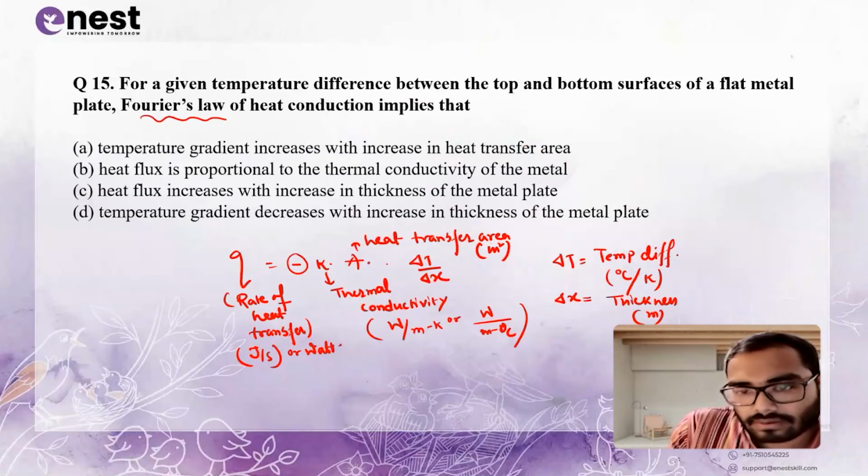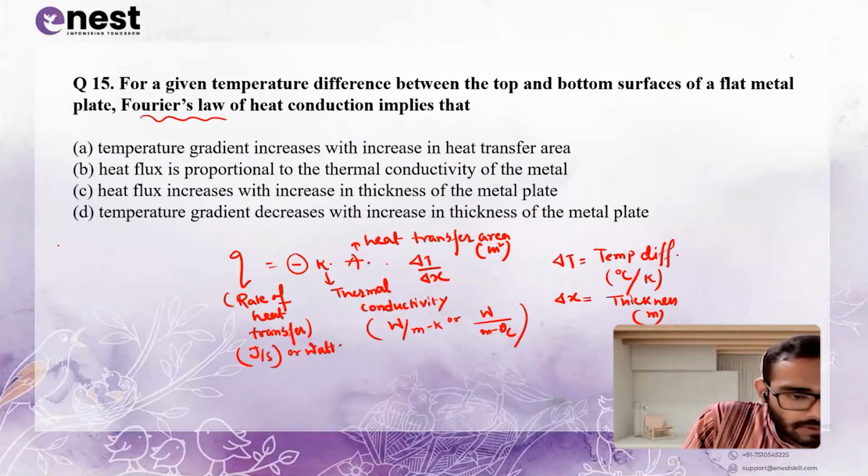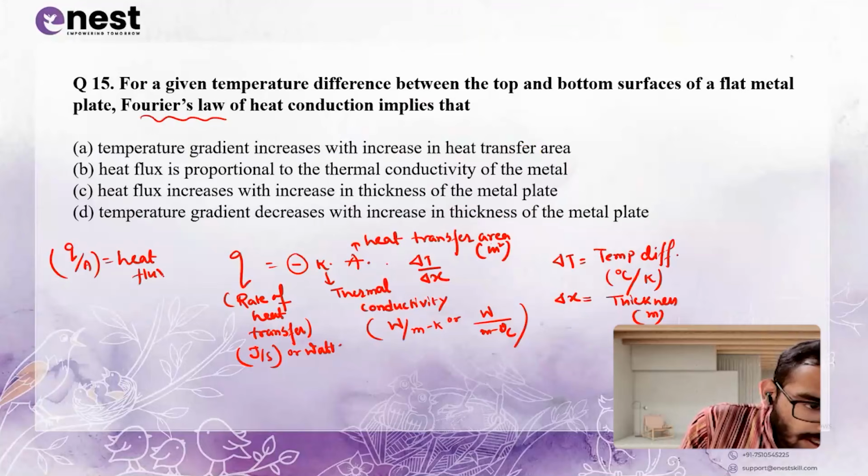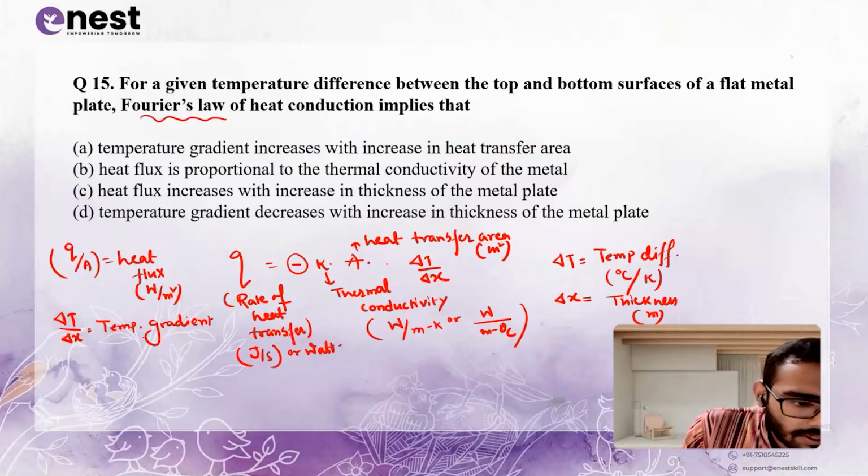It's in meter. What are the two terms you have to know? You have to know Q by A, that is heat flux. It is known as heat flux. What is the unit? Watt per meter square. And delta T by delta X is temperature gradient. What is the unit? Degree Celsius or Kelvin per meter.